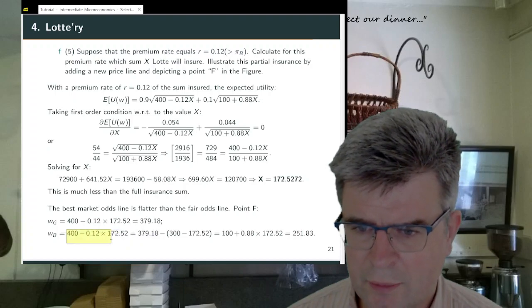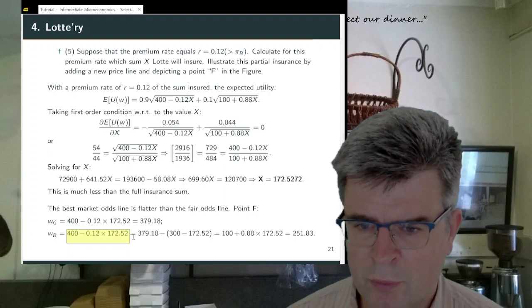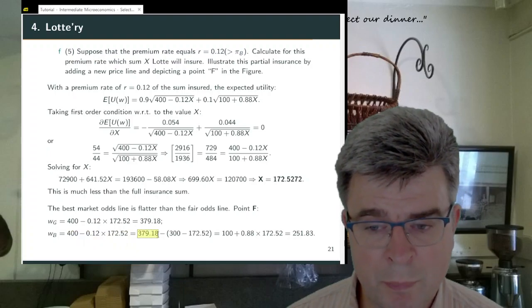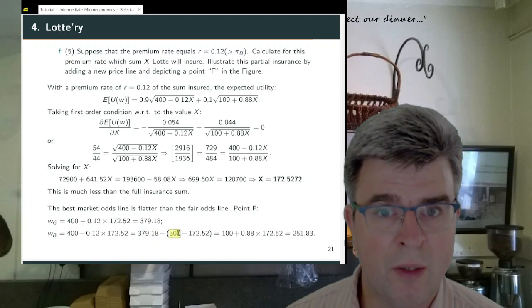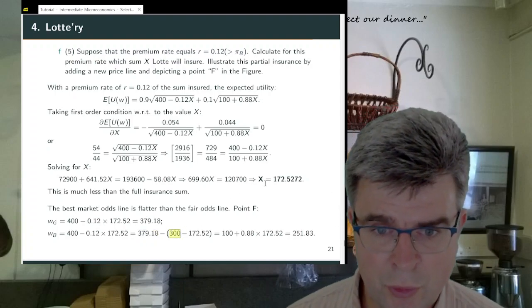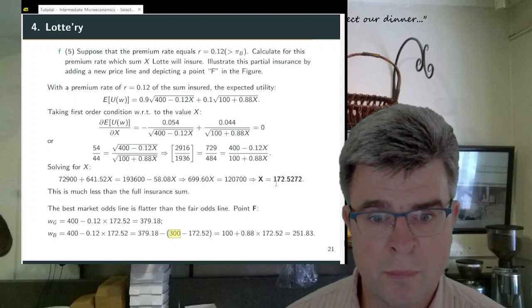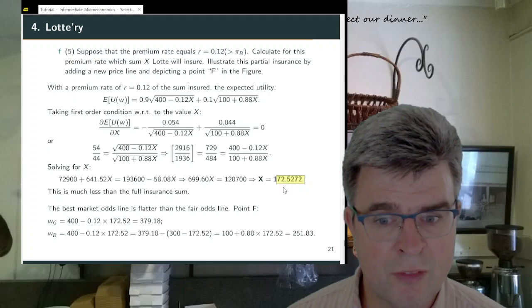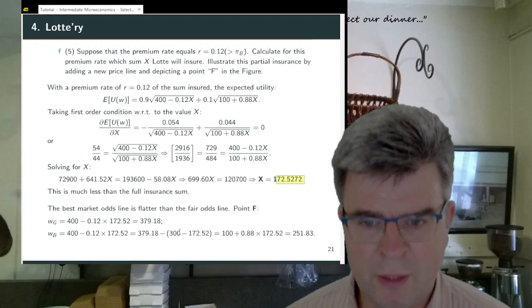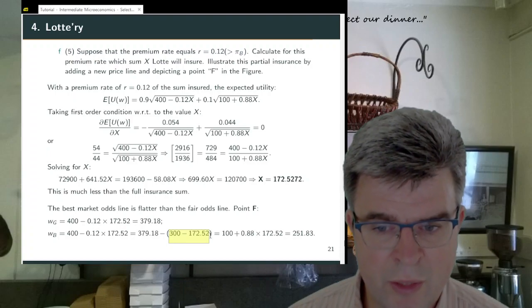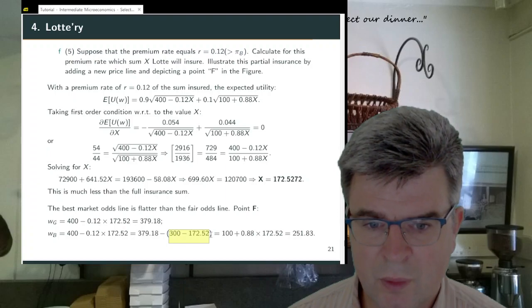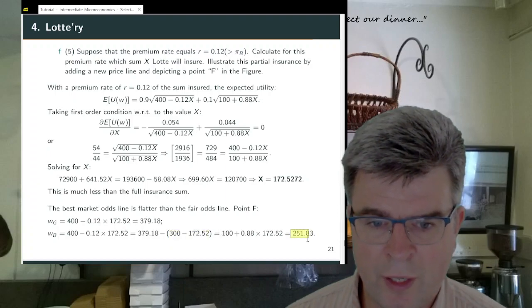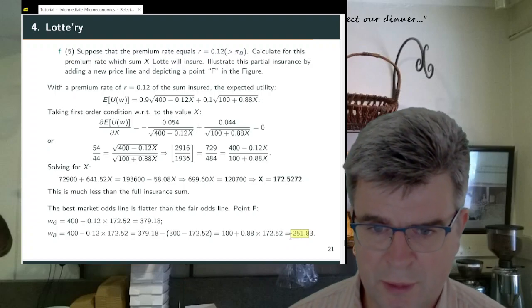Yeah, so there's a mistake over here. So forget about this thing. In the bad state of the world, she will also pay the premium, but the bad state of the world means that she will lose 300, but she's partly insured, so she will not lose the entire amount because 172 will be paid to her by the insurance company, so her net loss will be 300 minus that amount. And if you compute this, then her final wealth will be 251.83.